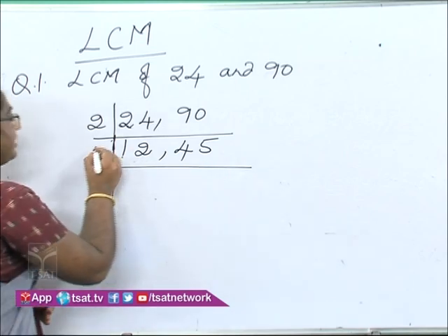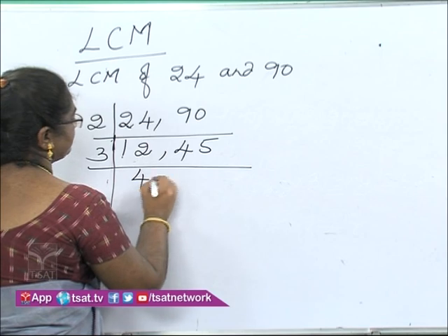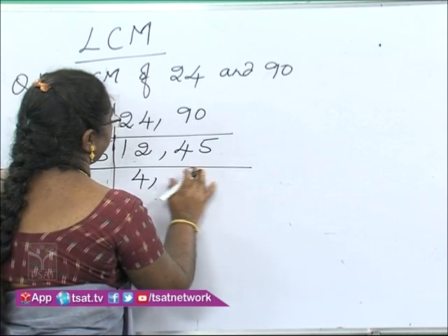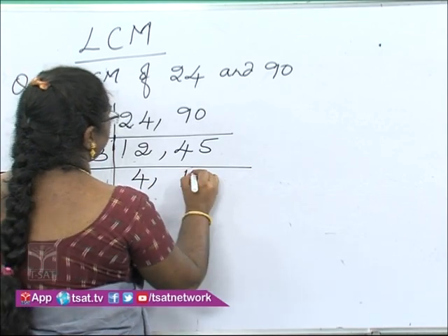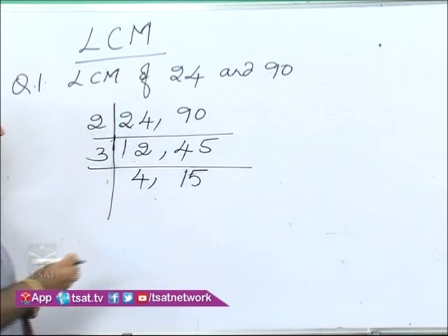So let us move on to 3. 3 fours are 12, 3 ones are 3, and 3 fives are 15. If you observe here, we cannot divide it further.